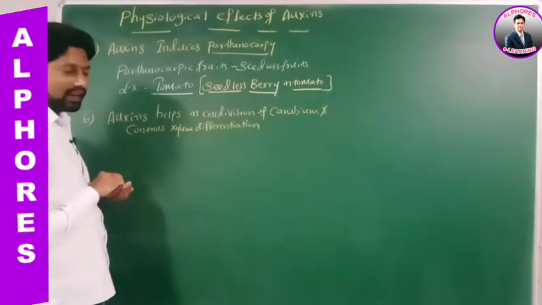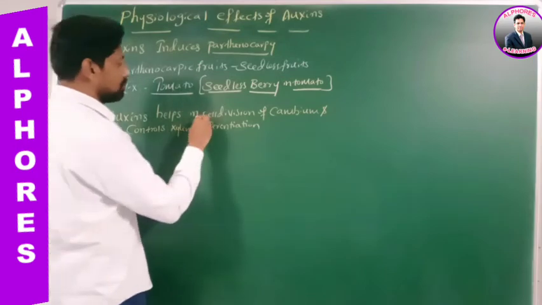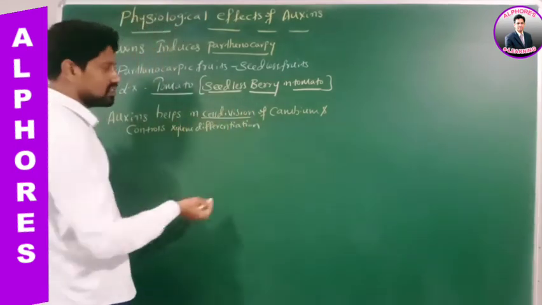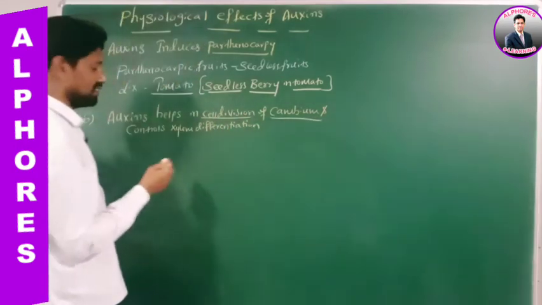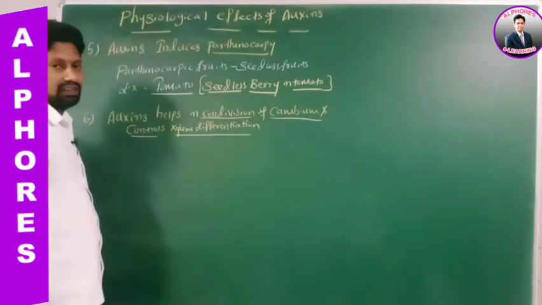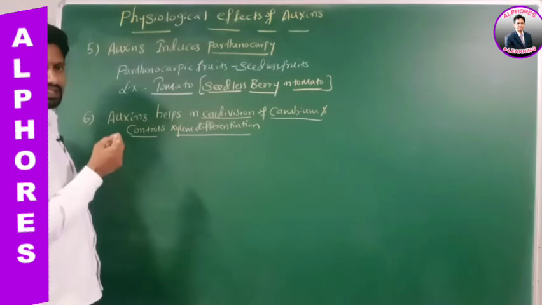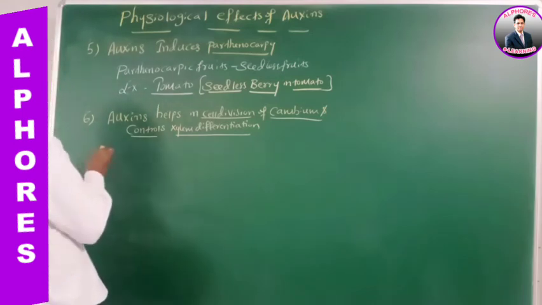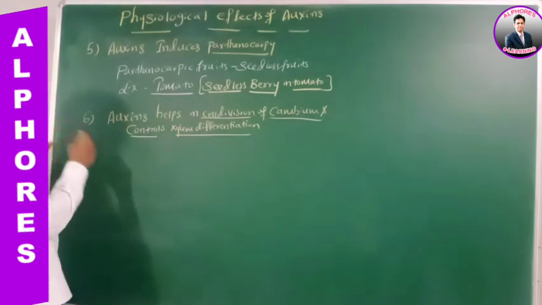Is this statement okay? Right? Therefore, auxins help in cell division of cambium. At the same time, they control what? Xylem differentiation. Right? Next, number 7.